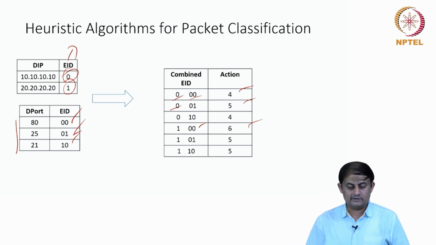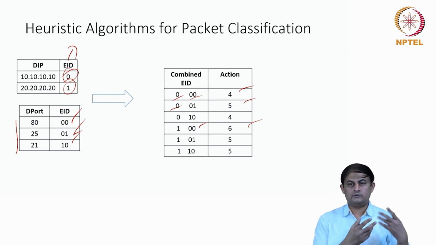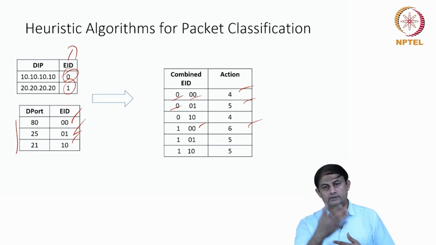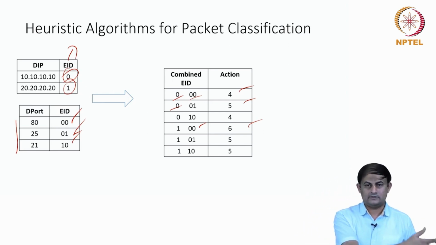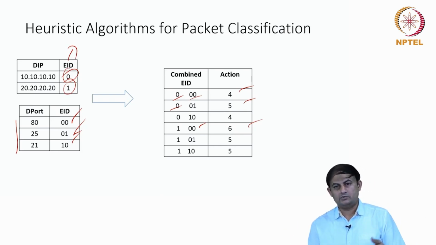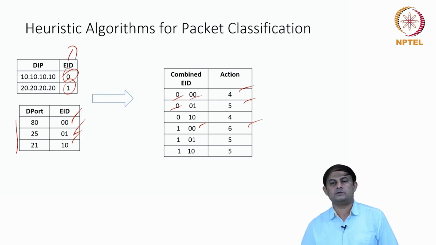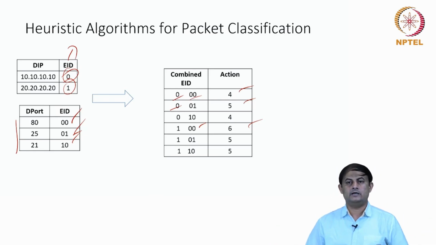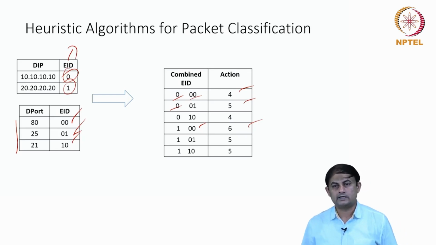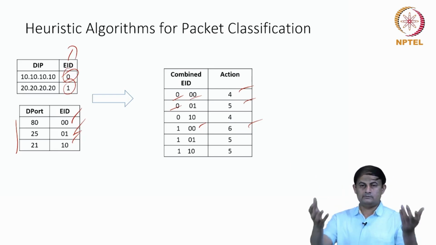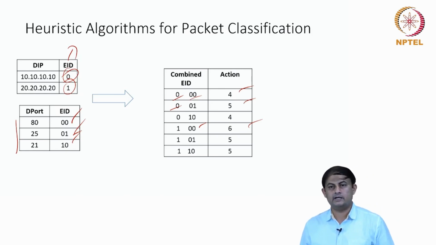So the second level table, in the sense this combined table, since you are going to assign unique binary numbers to those fields which are of 32 bits and 16 bits, and you combine them using only maybe 2 or 3 bits or whatever number of bits required, then the second level table structure will also be substantially reduced, and it is quicker to search in this second level table. Thereby you bring the speed of the operation. So that's another heuristic based mechanism you can use to do the packet classification quite quickly.